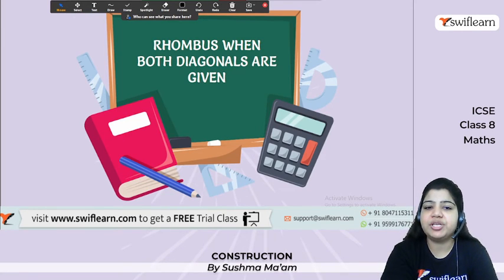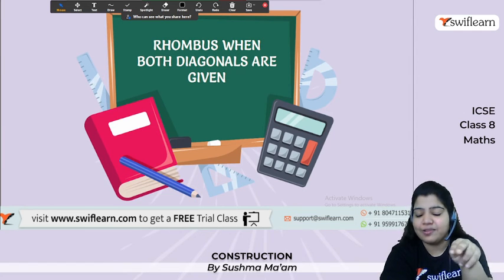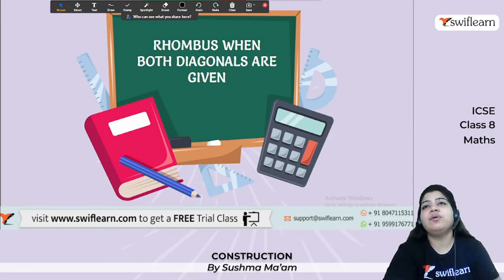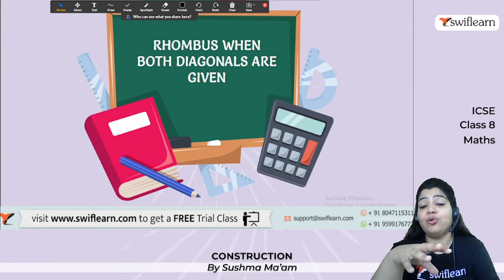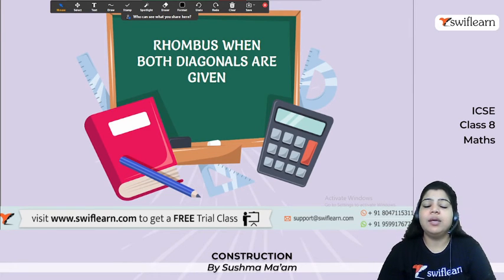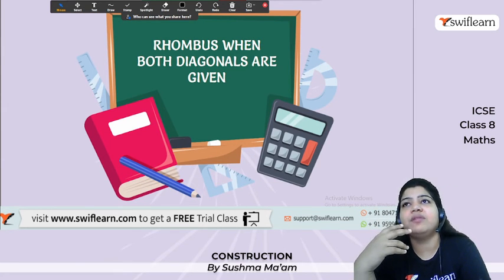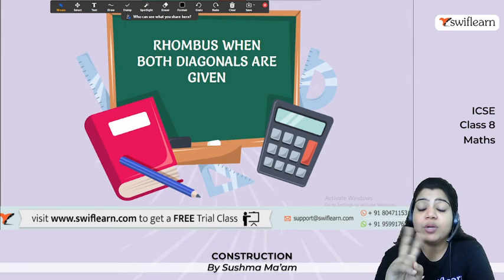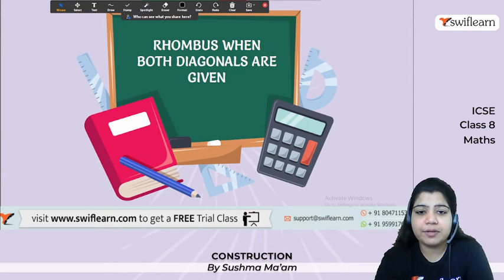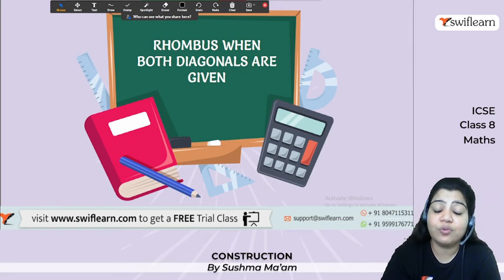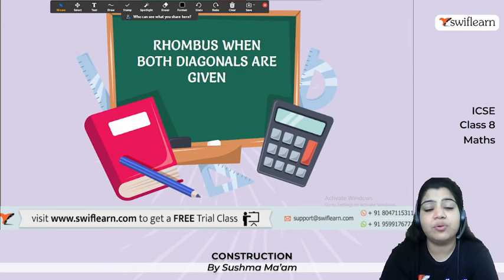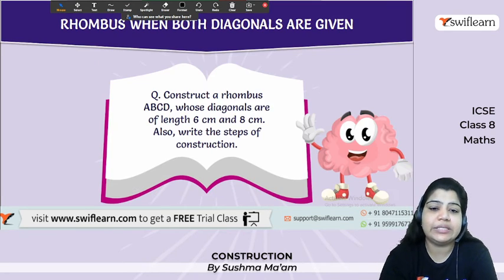So here we have a question, rhombus when both diagonals are given. This is the special case. Okay, so here both diagonals are given, why is the angle between the diagonals not included? Because if you know the property, they are perpendicular bisectors, so there is no need to mention the angle between them. In the previous cases, in the rectangles or in the parallelogram, it's given when two diagonal lengths and the angle between them is given. But what about a rhombus? There is no need to mention it, because everyone who knows the properties of this knows that the angle between the diagonals is 90 degrees.